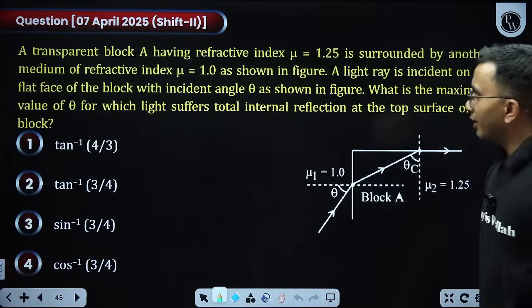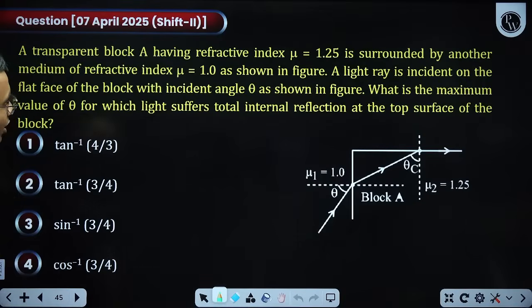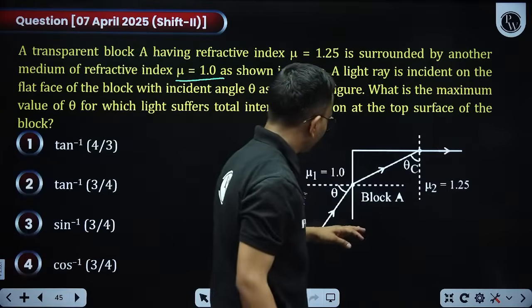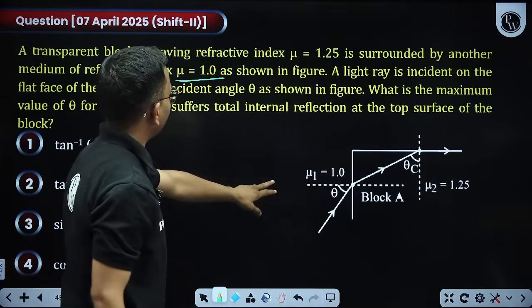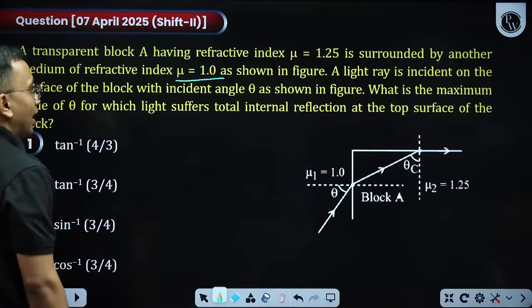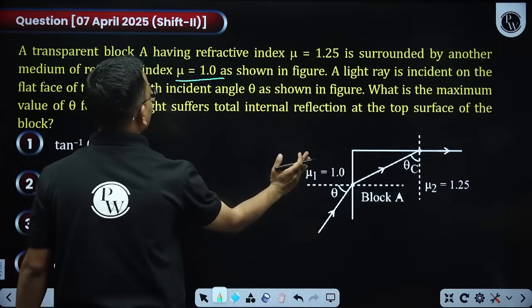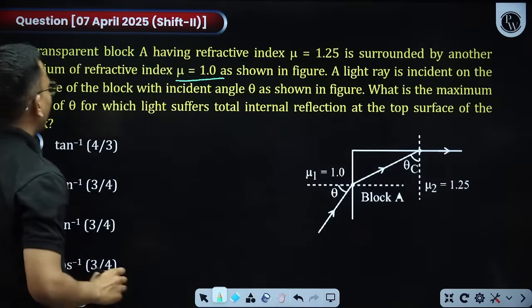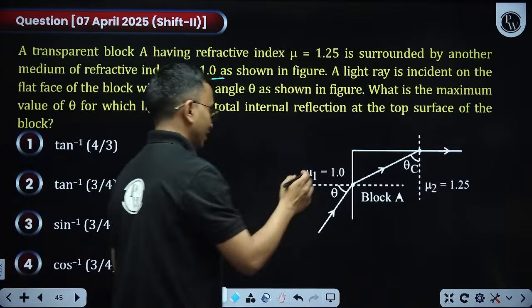Next question. A transparent block A having refractive index mu that is 1.25 is surrounded by another medium of refractive index mu which is 1. So this is a transparent block, this refractive index is this, and the other medium is having refractive index 1 as shown. A light is incident on the flat face of the block like this, with incident angle theta, as shown in the figure. What is the maximum value of theta for which light suffers total internal reflection here?